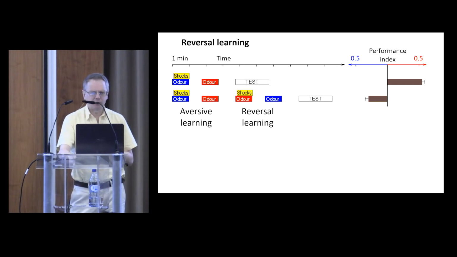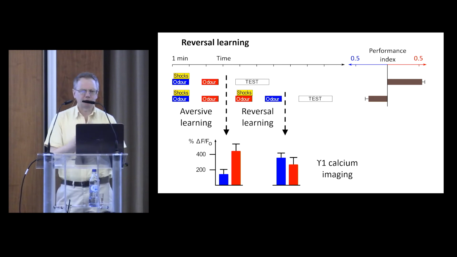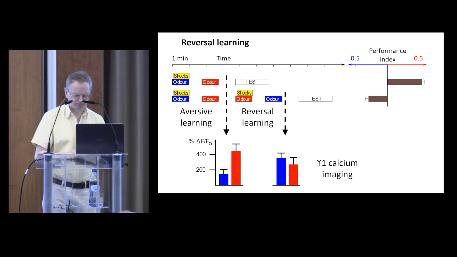My colleague Pedro has performed calcium imaging of the gamma 1 and gamma 2 output neuron dendrites before and after that reversal learning phase. And what we see is that after the initial aversive learning, as we expect, we've got a weakened response to the blue odor. But after the reversal learning, we've now got a stronger response to the blue odor and a weaker response to the red odor. So here is direct evidence that synaptic potentiation is playing a role in the learning. It's strengthening the response to the blue odor.